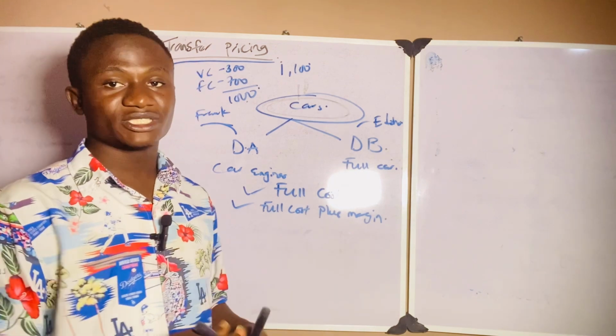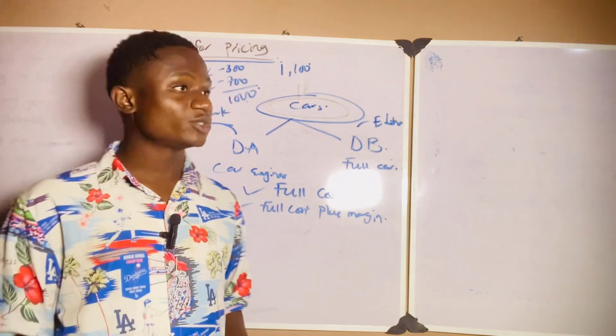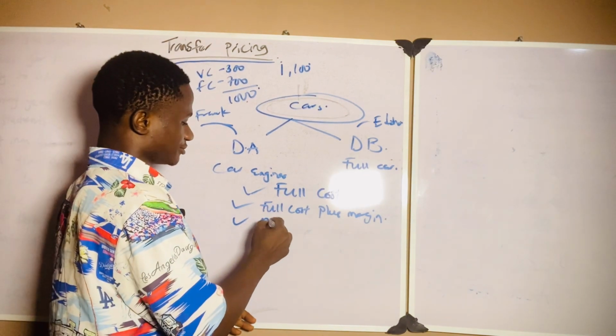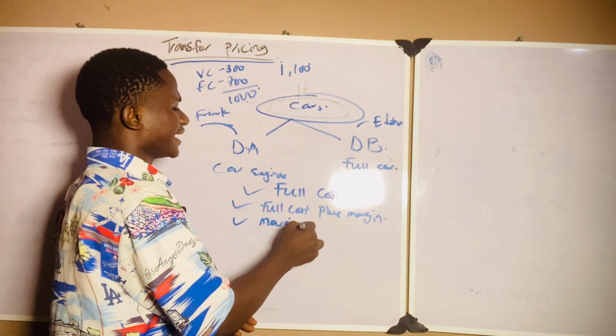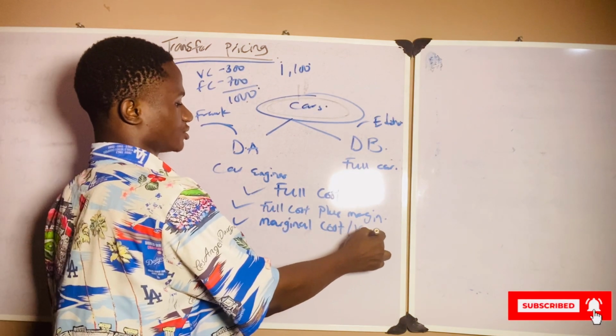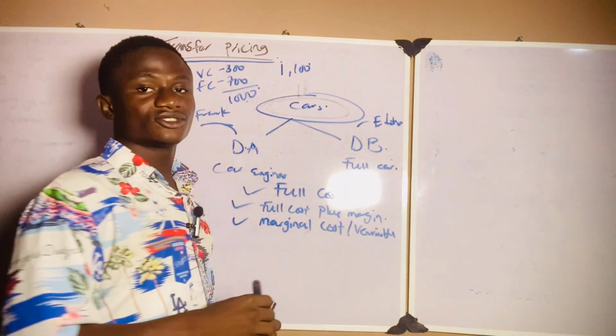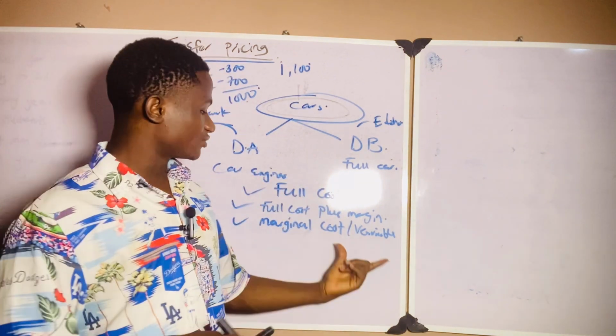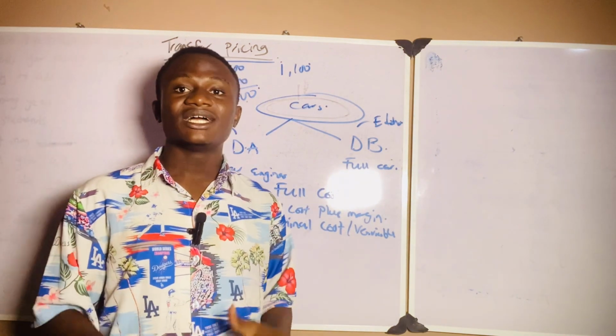And another one, which is the most popular one that we use majorly when we deal with transfer pricing, is what we call marginal costing. Now, I need to say this: marginal cost is also the variable cost. I need to say this for you to be able to understand transfer pricing very well. You need to understand the concept of marginal costing and absorption costing.